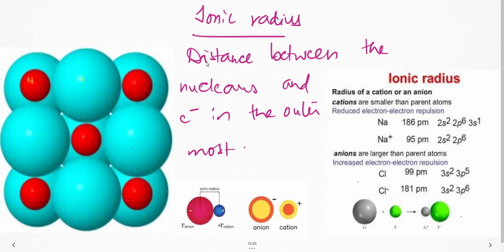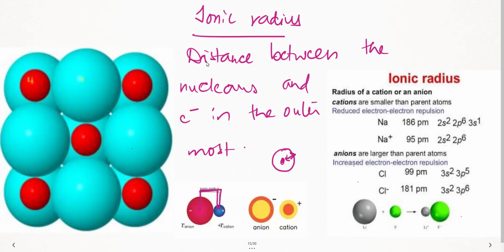So this is the nucleus, the distance between the nucleus and the outermost electron. This is ionic radius. Now here, we have taken the formation of 2 ions, one anion and one cation. So this also is called ionic radius, the distance between the centers of the nuclei of both the ions.